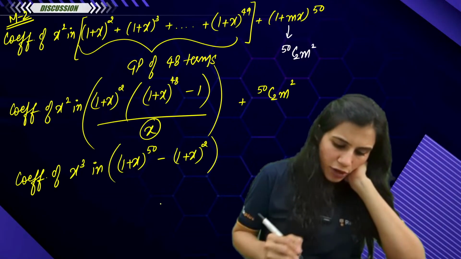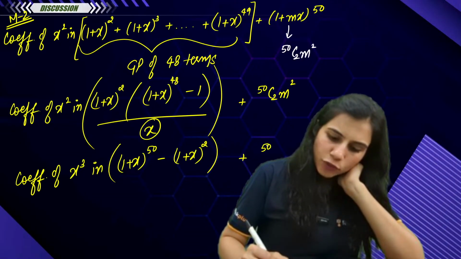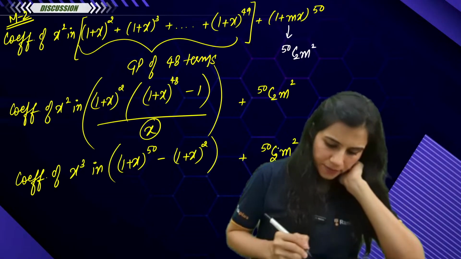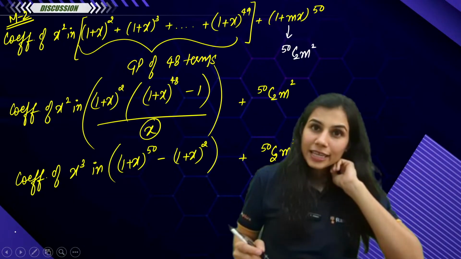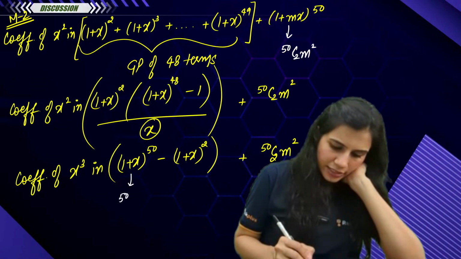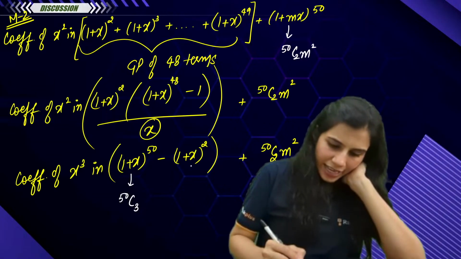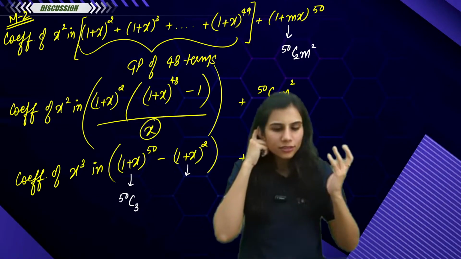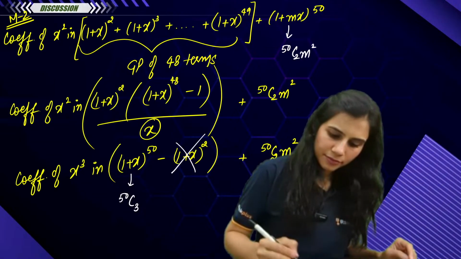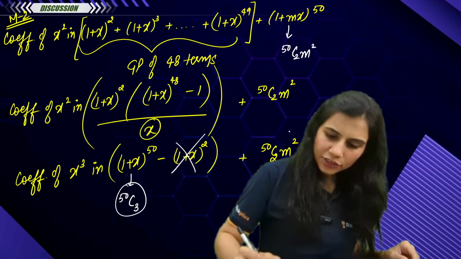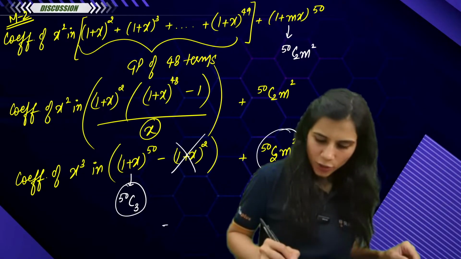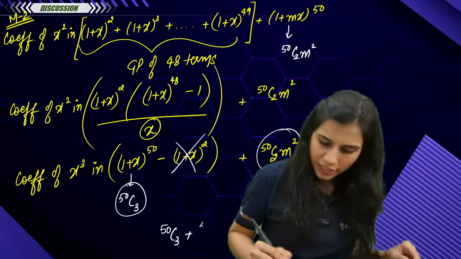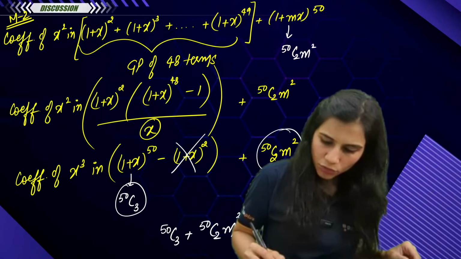From here you want the coefficient of x cube, and in that you will add 50C2 m square. Tell me what is the answer from here? Your answer is 50C3. And here do you get any term with x cube in it? No, you will not. So you just have 50C3 plus 50C2 m square.